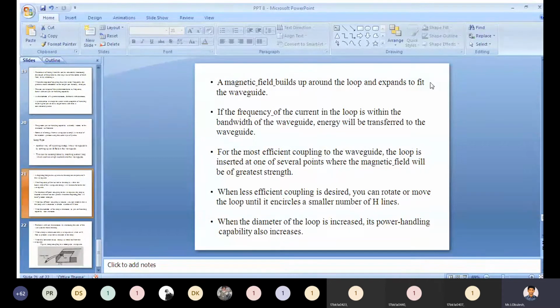When less efficient coupling is desired, you can rotate or move the loop until it encircles a smaller number of H lines.